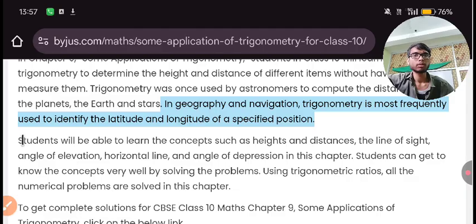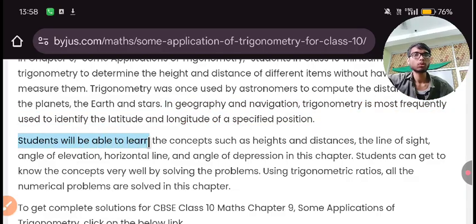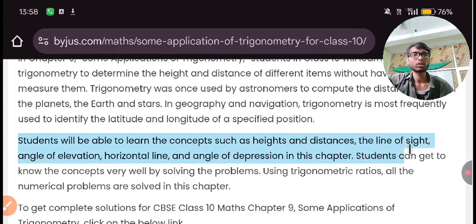Students will be able to learn concepts such as height and distance, the line of sight, angle of elevation, horizontal line, and angle of depression in this chapter. Here you can see some words which may be strange for you.